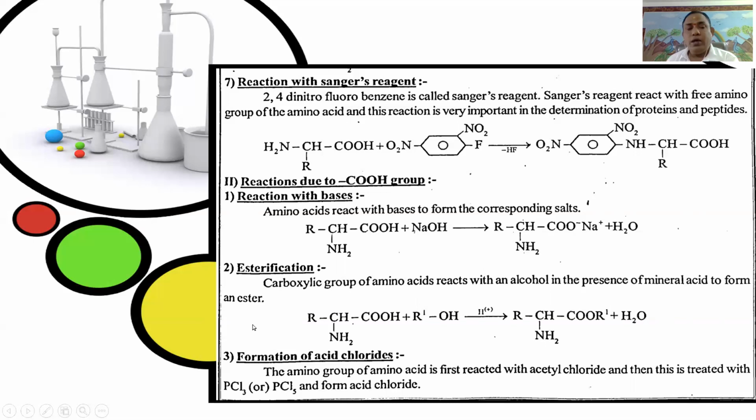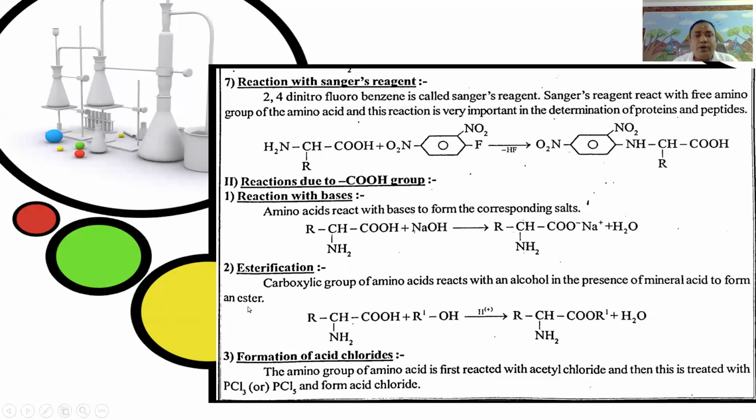Next, esterification. Here in the esterification, the carboxylic group of the amino acid reacts with an alcohol in the presence of mineral acid to form an ester. It is a general reaction.